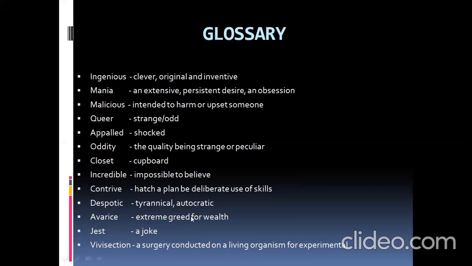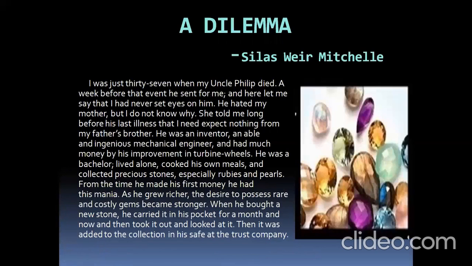Avarice is extreme greed for wealth. Despotic and avarice, just remember these two words. Jest is a joke. Vivisection is a surgery conducted on a living organism for experimental purposes. Understood? Now let's get into this lesson, A Dilemma by Silas Weir Mitchell.